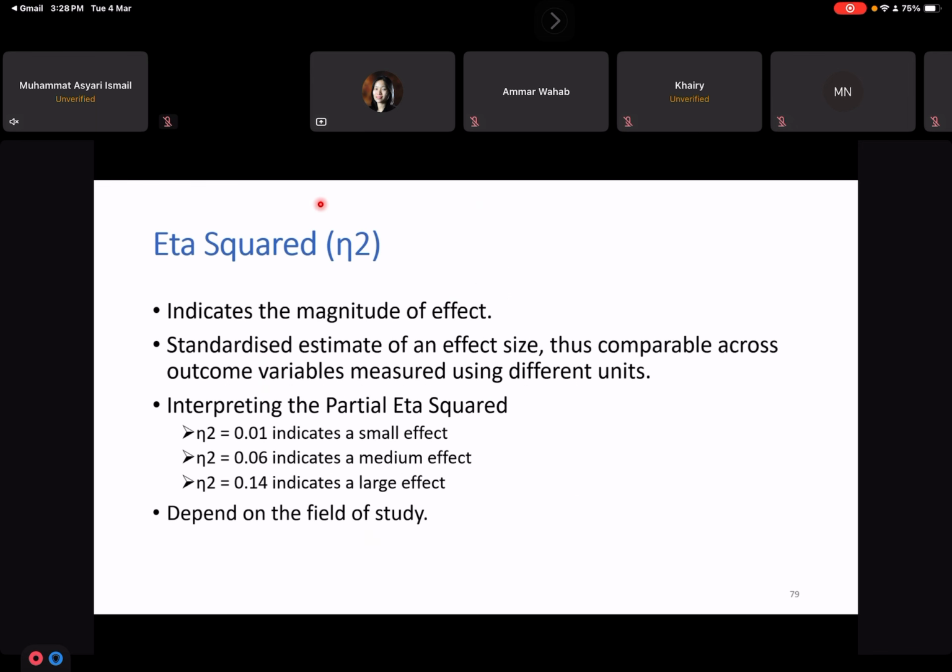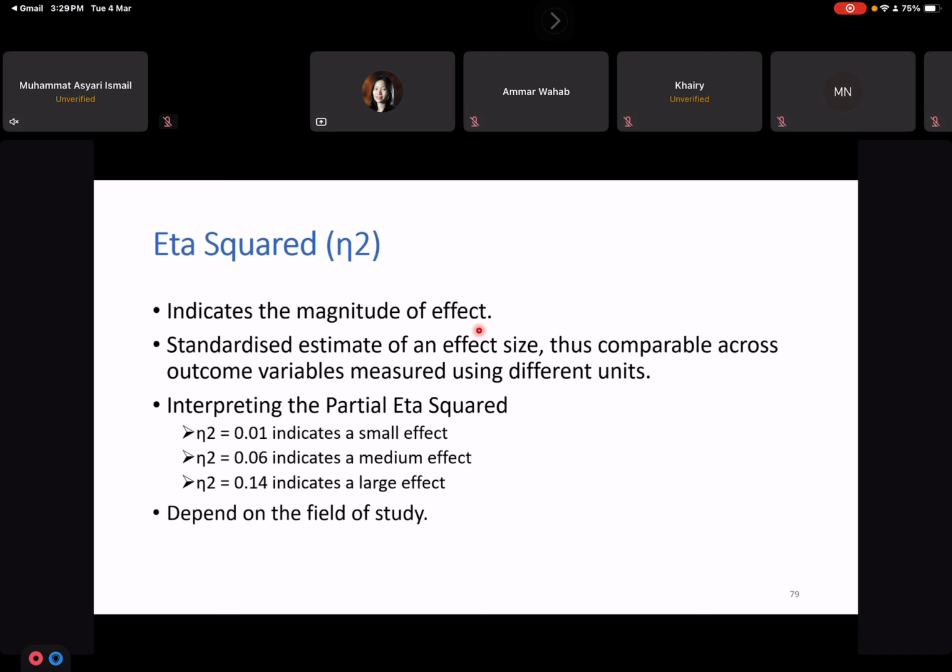Okay, lastly, let me explain a bit what effect size or eta square is in repeated measure analysis. Eta square, or effect size, or actually partial eta square in repeated measures, indicates the magnitude of the effect. If the effect is large, the value is large. The value ranges from 0 to 1.